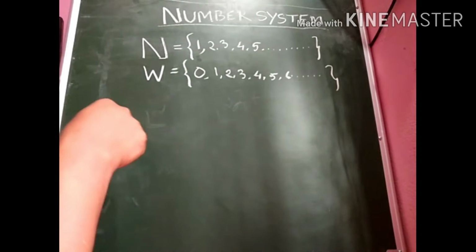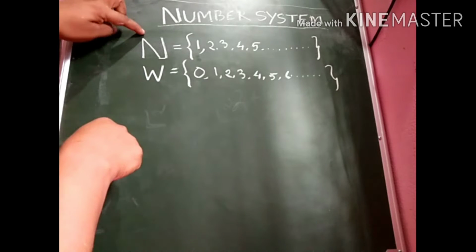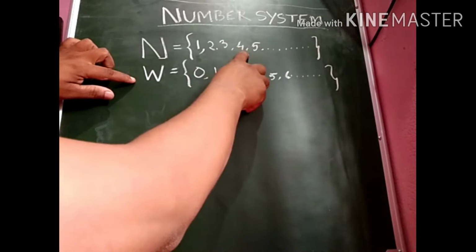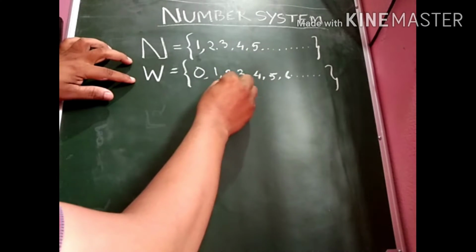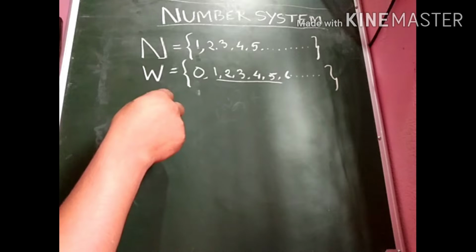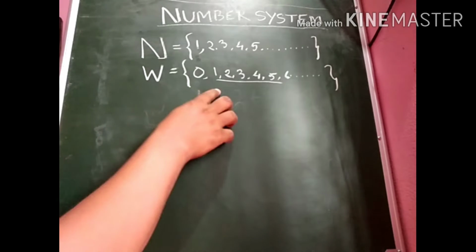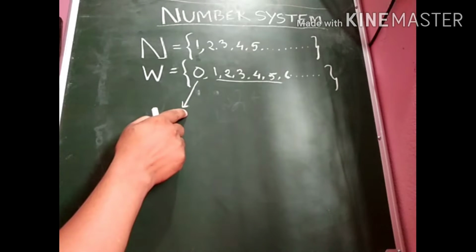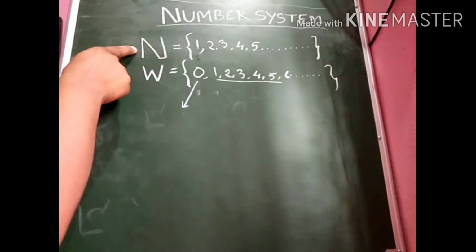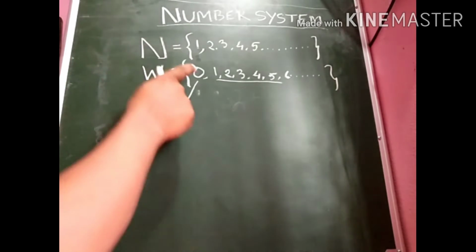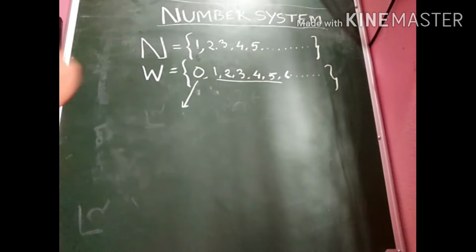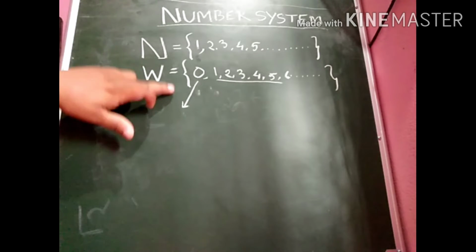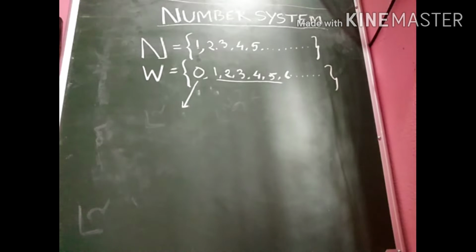Then the question arises whether all the natural numbers are whole numbers. Yes, you can clearly see 1, 2, 3, 4 and here also 1, 2, 3, 4. So all natural numbers can be referred to as whole numbers, but 0 is a whole number which is not inside the natural number set. Therefore all whole numbers cannot be called natural numbers because 0 is a whole number which cannot be a natural number.